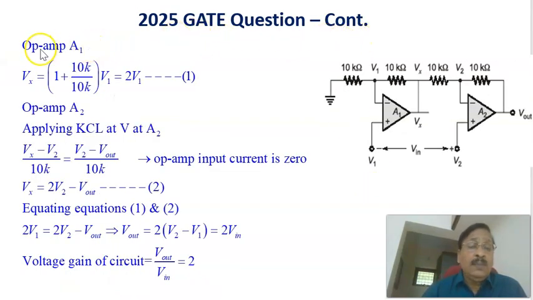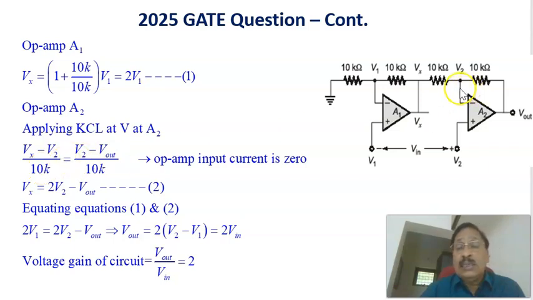Now continuing the same problem, for op-amp 1 we have already seen that Vx, the voltage at this point, equals 1 plus 10k divided by 10k times V1, or 2 times V1. That is marked as equation 1. Now coming to the second op-amp A2, this voltage is Vx and this voltage is V2, and due to the virtual short circuit this voltage is the same as this voltage, which is V2. Applying Kirchhoff's current law to this node, the input current equals Vx minus V2 divided by 10k.